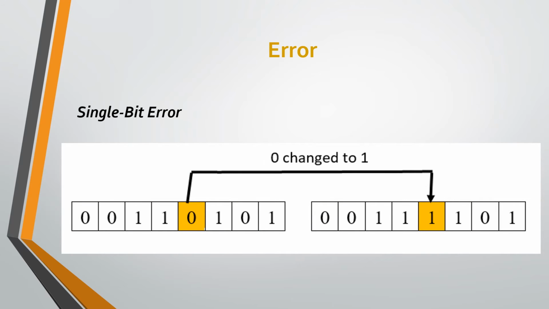There are two types of error. First one is single bit error, in which only one bit of a given data unit is changed. That means maybe a single 0 changes to a single 1 or a single 1 changes to a single 0. In the given diagram, this 0 bit is changed to bit 1. In this whole data, only one bit is changed or altered. So this is known as single bit error.